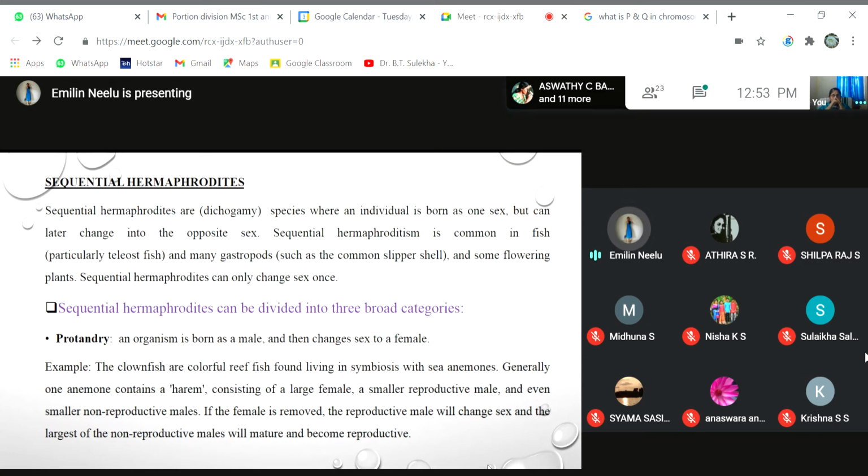First one is protandry. Protandry is a condition where an organism is born as a male and then later it changes its sex into a female. Those organisms are known as protandrous. Now let's discuss one example of protandry: the clownfish. Clownfish are actually colorful fish. I will show you the image.